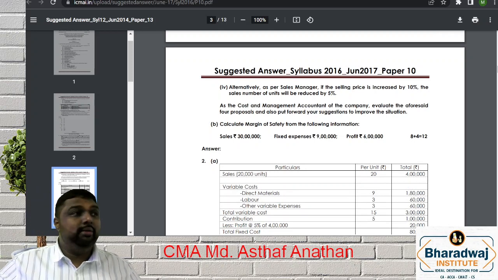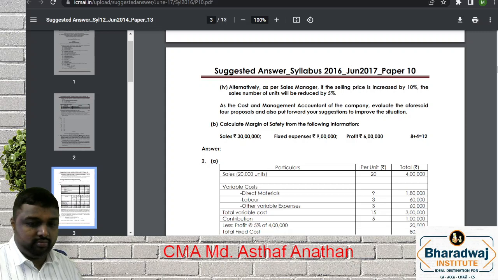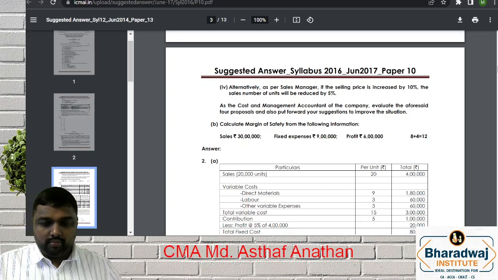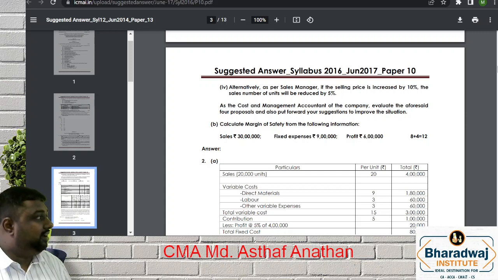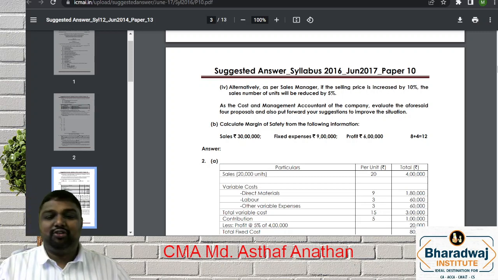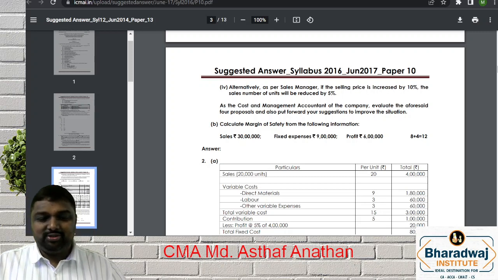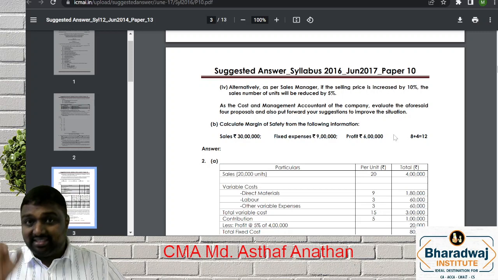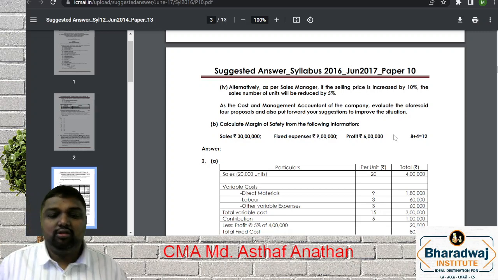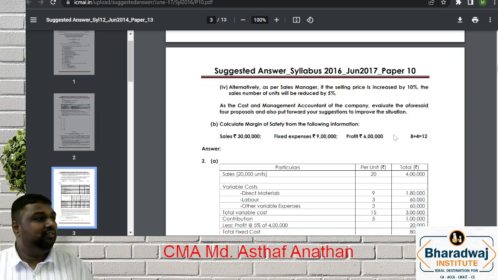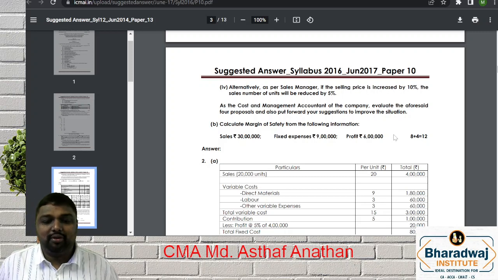Marginal costing generally has a minimum of 12 marks. They were asking a tricky question which comes for 4 marks. So please don't go through the answer. We'll discuss directly. Calculate margin of safety from the following information.